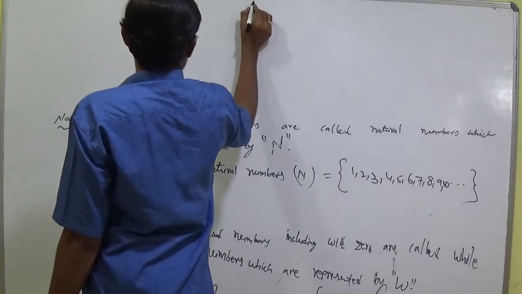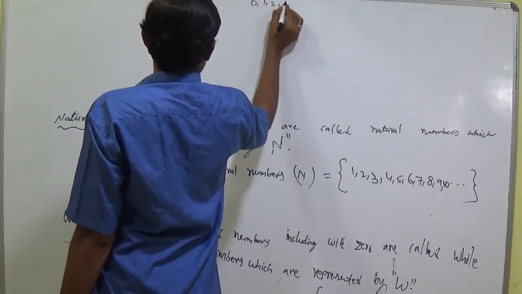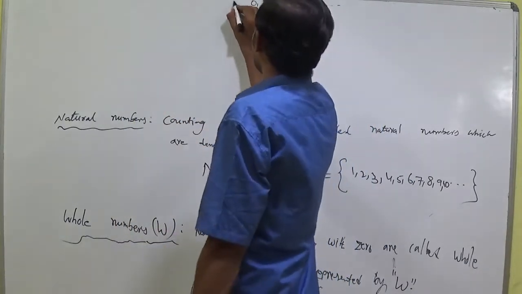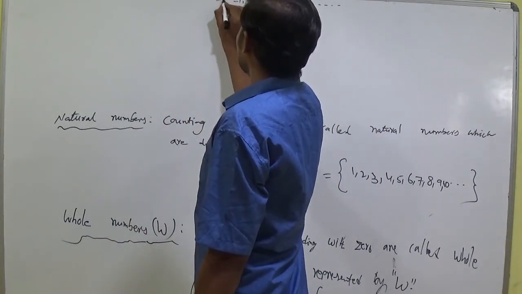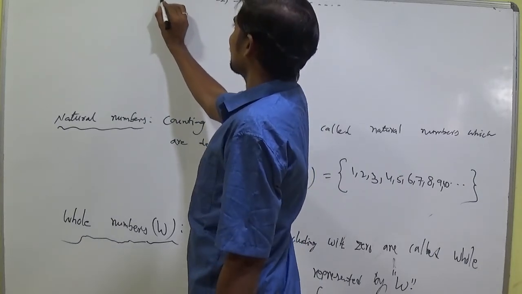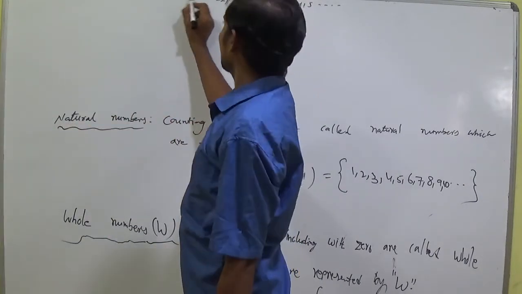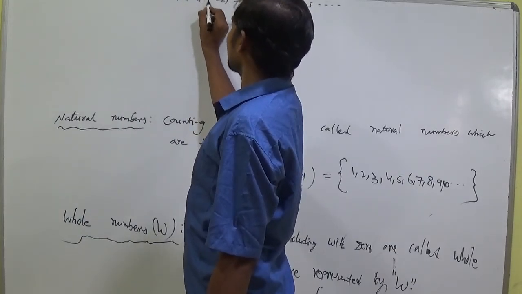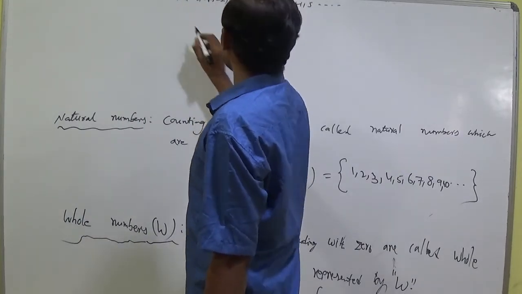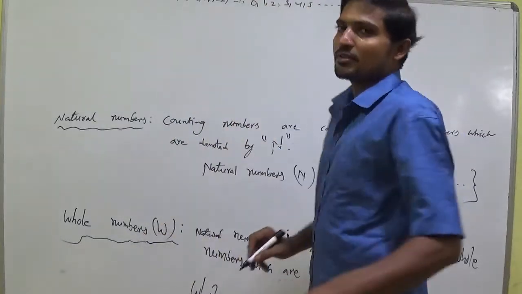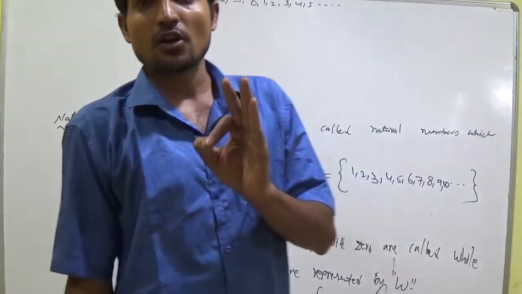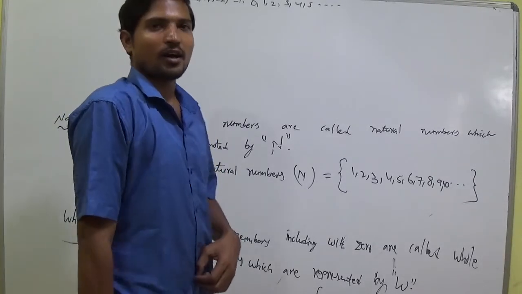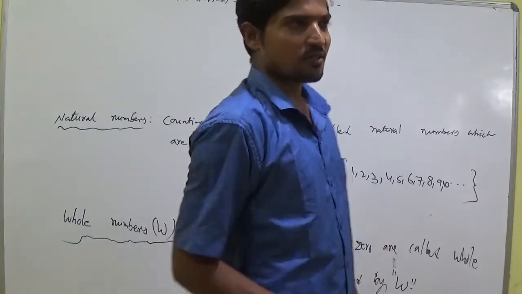Whole numbers 0, 1, 2, 3, 4, 5 and so on, with negative of natural numbers -1, -2 and so on. -7, -6, -5, -4, -3. This set is known as integers. Integers are denoted by Z or I, which are Zahlen numbers.